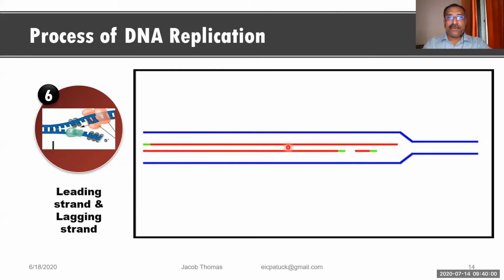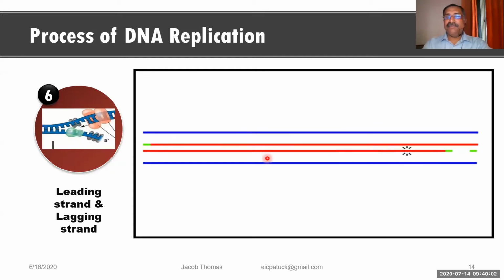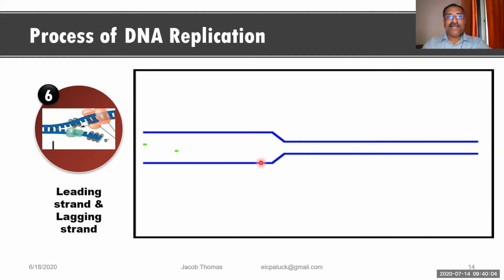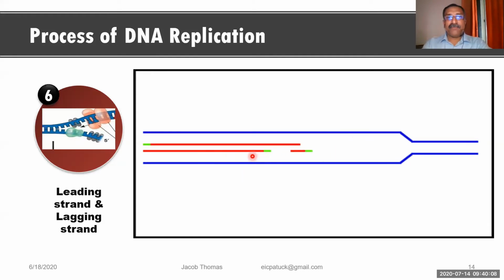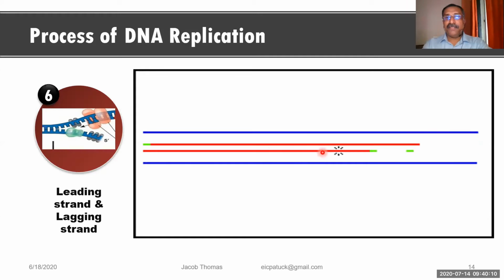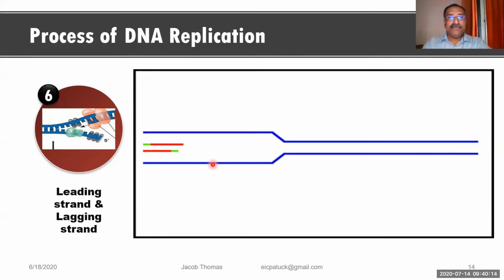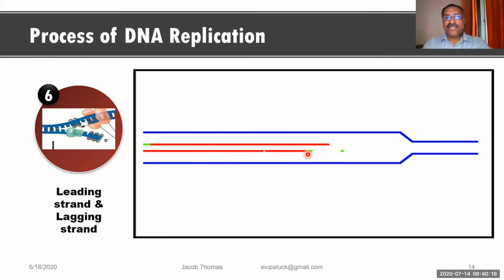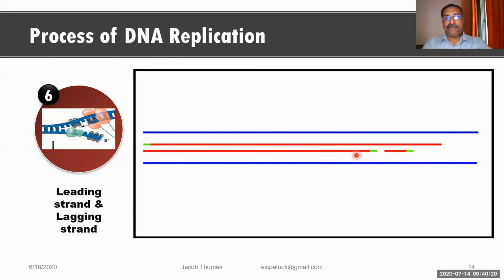But at the same time, on the opposite strand, something specific you can see there. What you can see there? You see there are small fragments forming over there. In between, green comes, then red comes, then again green comes, red comes. At the same time, the red is getting joined.